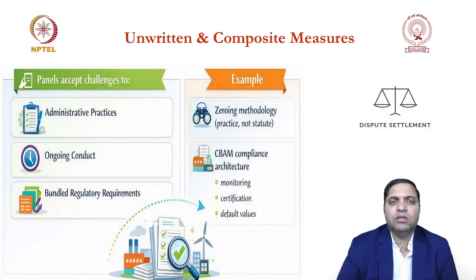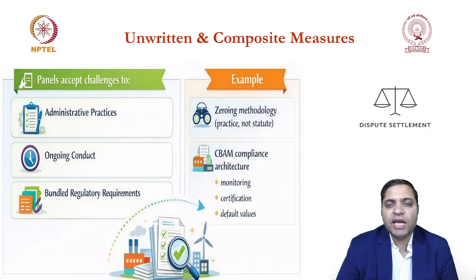Now some of you might be aware that the European Union is coming up with the CBAM legislation, the carbon border adjustment mechanism. Though it will not qualify as an unwritten law, I am giving you an exercise. Please try and explore this: if the CBAM has to be challenged as an unwritten measure, what changes would you make to it? As of now, this is a written law, but if you have to make the CBAM into an unwritten law, what changes would you make to it?